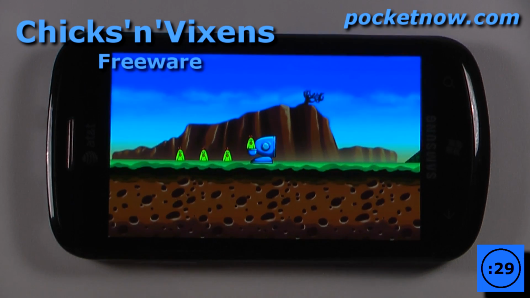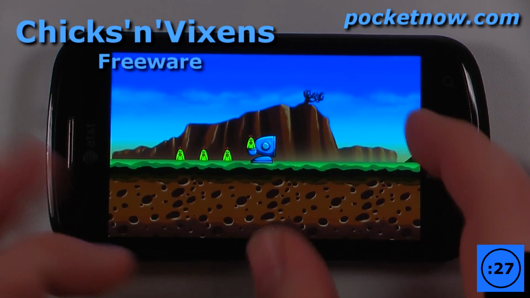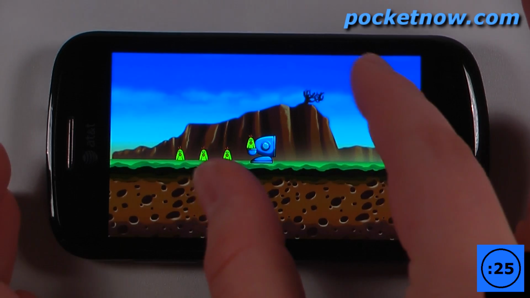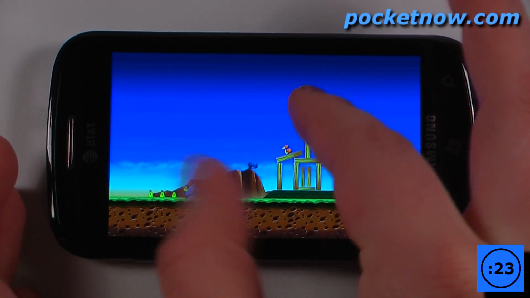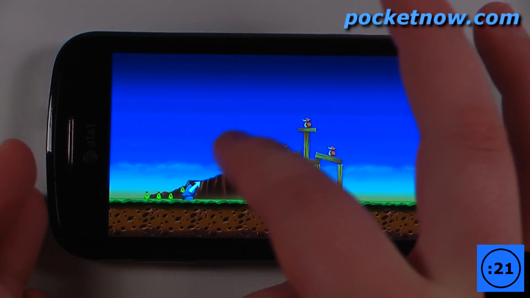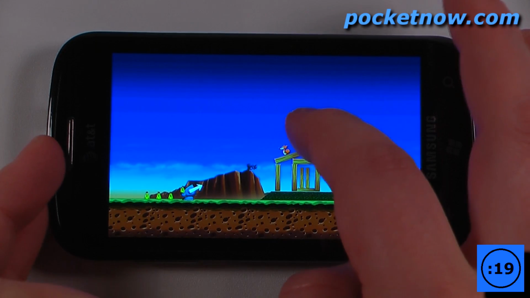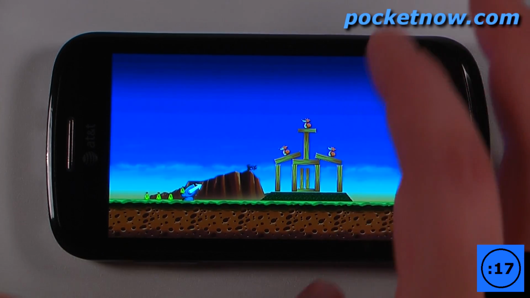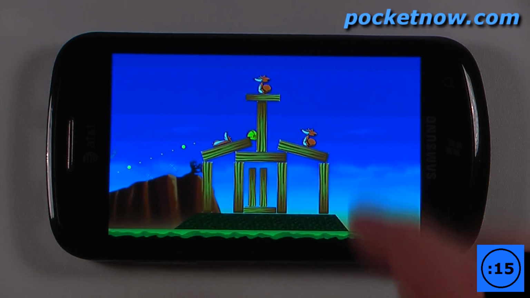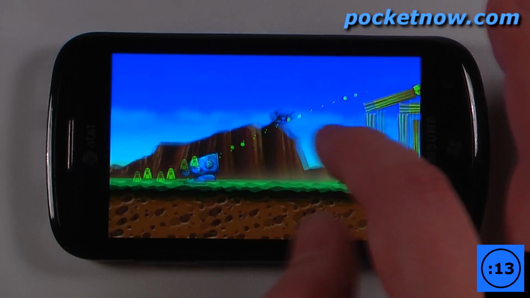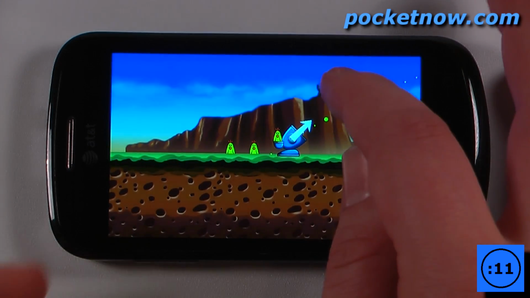Chicks and Vixens is a free game available on the Windows Marketplace that's somewhat similar to Angry Birds. So what I want to do is first zoom out, and I can aim my cannon here, aim it at these vixens, which are of course foxes, and we can just shoot them, the birds over there, and didn't do too great that time. So let's shoot another bird.